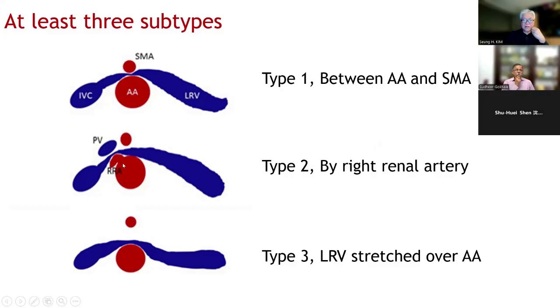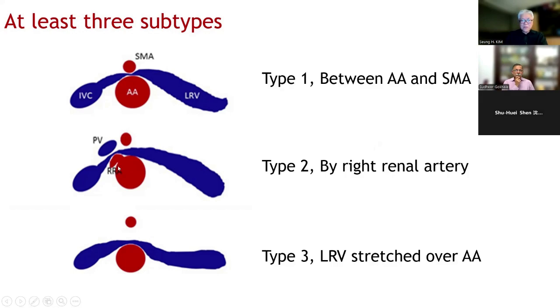Another, more common type is where the renal vein is compressed not between the aorta and SMA, but by the origin of the right renal artery, directing a little bit anteriorly.